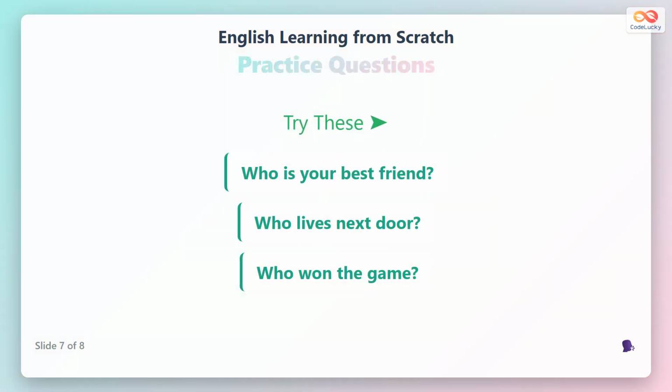Practice these who questions. Who is your best friend asks about closest relationships. Who lives next door asks about neighbors. Who won the game asks about competition victors.